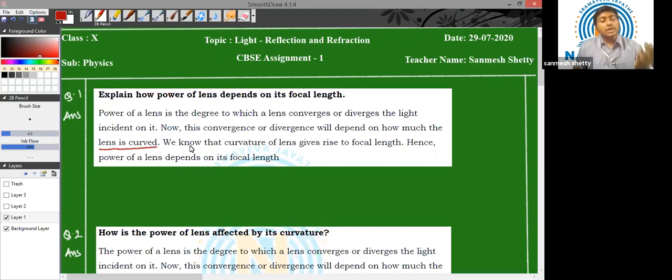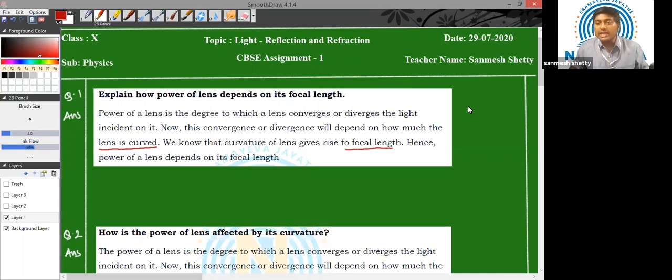Now we know that due to the curvature, there is a focal length to a lens. Focal length arises due to the curvature. For example, if you take a plane mirror, it has no curvature, it will have no focal length. Similarly, we can say that the curvature gives rise to the focal length. Hence, the power of the lens depends upon the focal length.